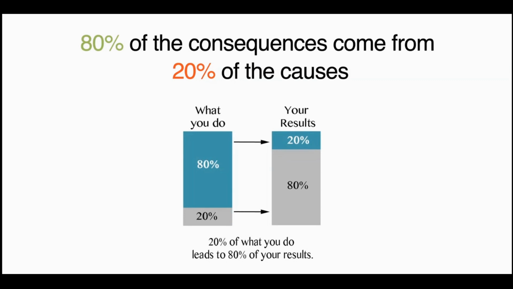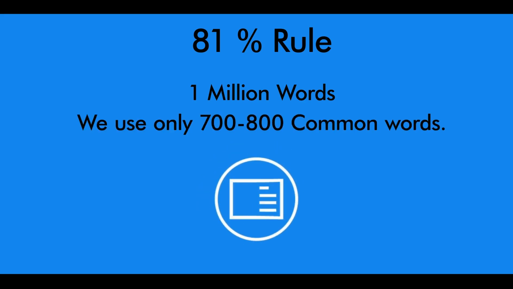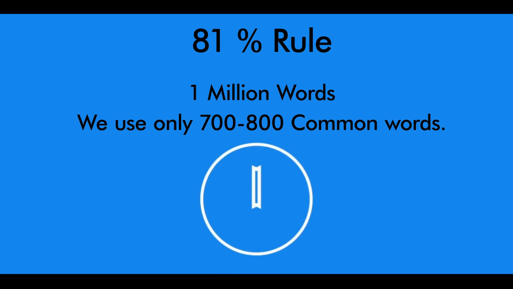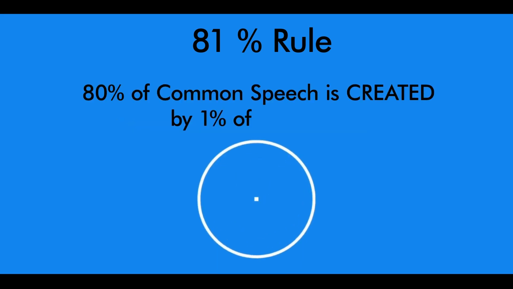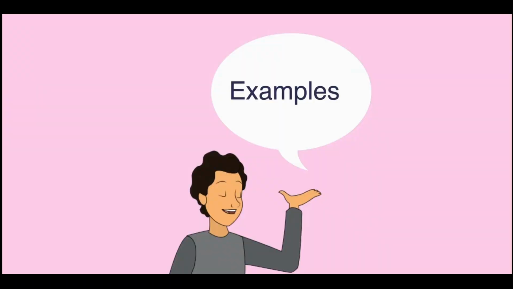It is practically imbalanced. It is completely imbalanced. The balance may be in favor of 80-20, or the imbalance may be in favor of 70-30, or it may be 81 rule also, or it may be 99-1. Let's see one example of the 81 rule. Let's say there are 1 million words in the Oxford Dictionary. And out of those, we use only 700 to 800 common words that make up most of our speech. That means about 80% of common speech is created by 1% of the words from the dictionary. So it's the 81 rule. Okay. So let's see some examples and we will understand.